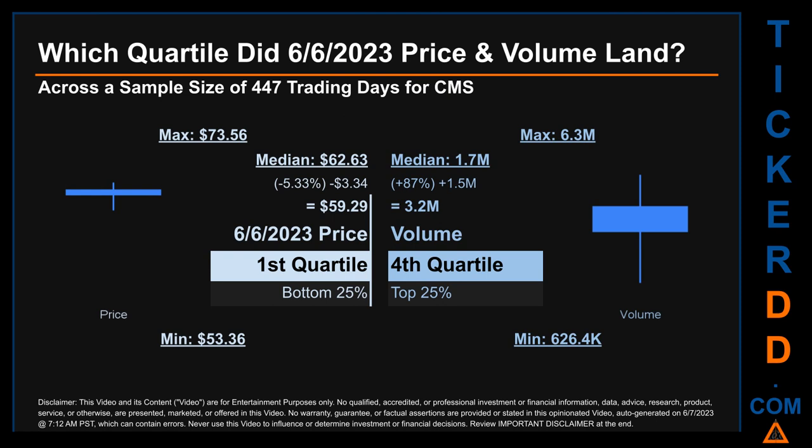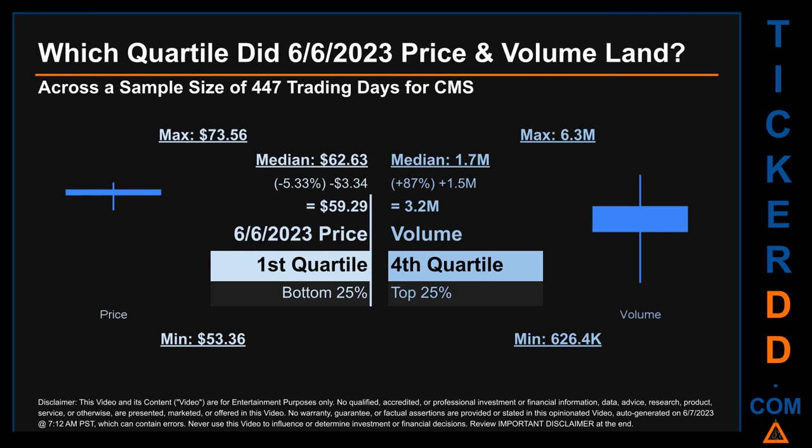Which quartile did the 6th of June 2023 price and volume land? Across a sample size of 447 trading days, the maximum end-of-day price for CMS was $73.56 while the minimum was $53.36. Within that price range, the 6th of June 2023 price, of $59.29, landed within the first quartile, meaning it was within the bottom 25% of all sampled end-of-day prices.